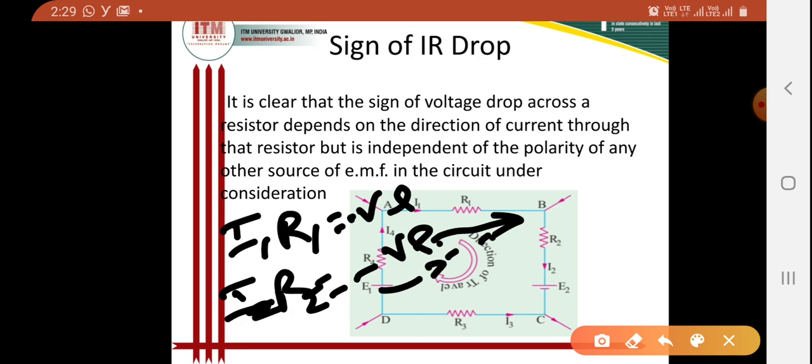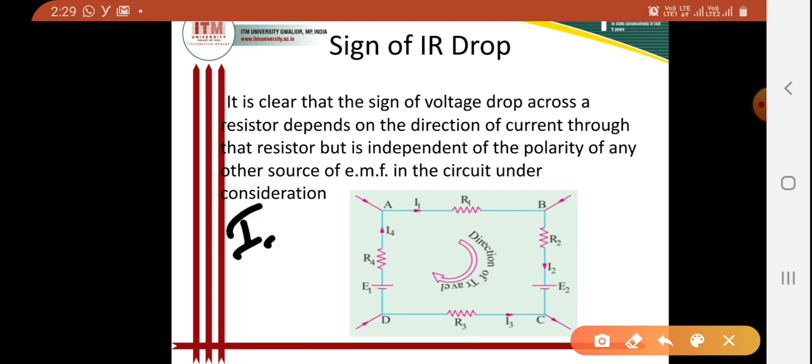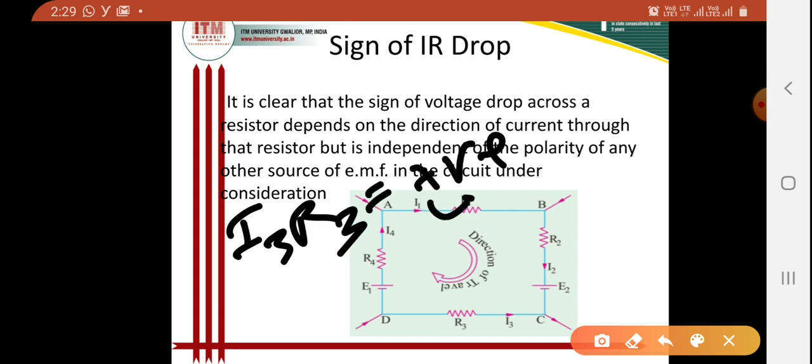Similarly, I3 R3 is positive because of rise in potential.